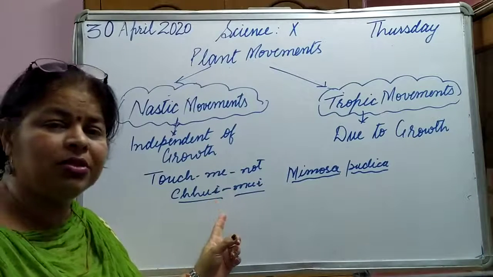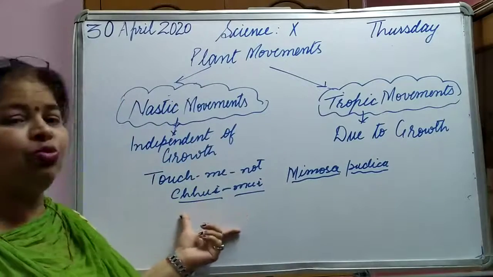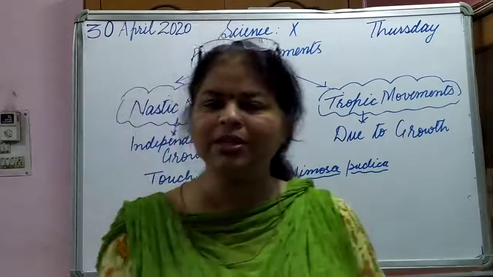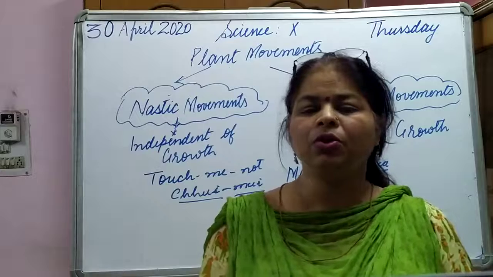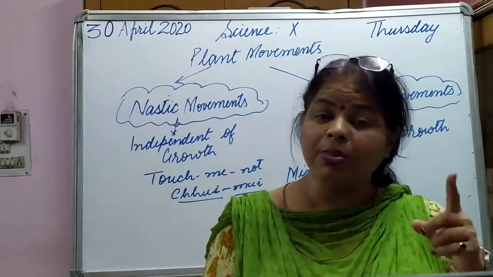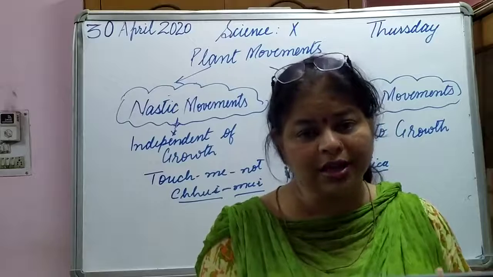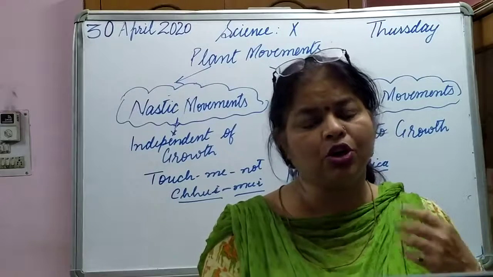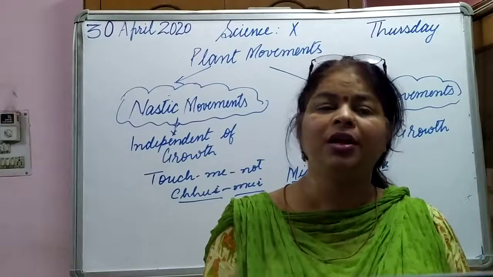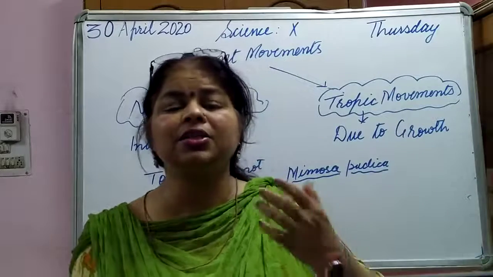The movements which are in response to touch are called nastic movements. So the question can be asked in the exam: what are nastic movements? Explain with an example. The example is the touch me not plant. Or in a 1 mark MCQ, what is the scientific name of the touch me not plant? You are going to write Mimosa pudica. In Hindi we call it Chui Mui, or Lajwanti, and in English we call it sensitive plant.